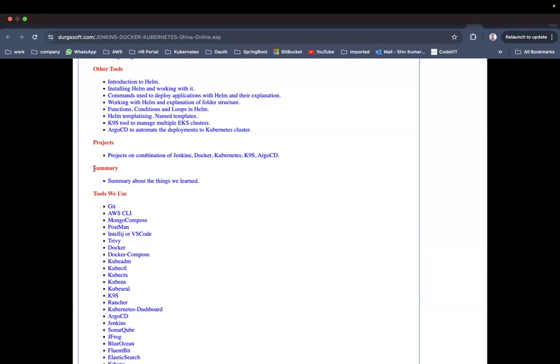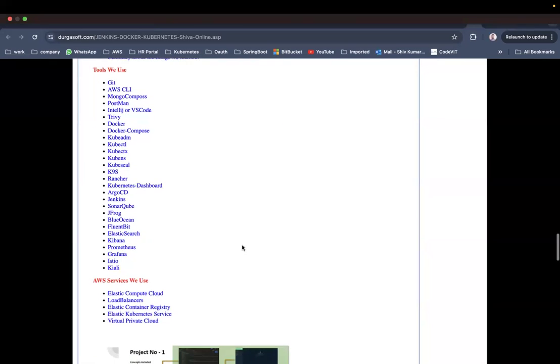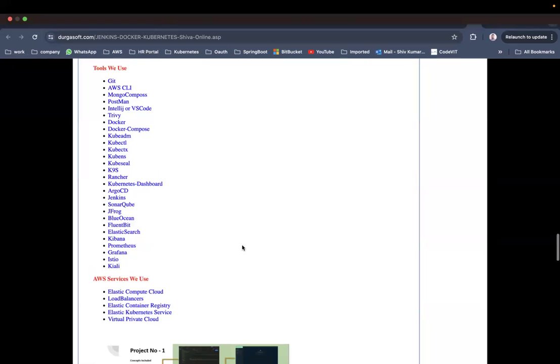Actually, now a summary of the things we learned at the end. Okay, now what tools are we going to use? Actually, we are going to use 28 different tools in order to complete this course. See how important it is. We are going to use all these tools as part of this course.